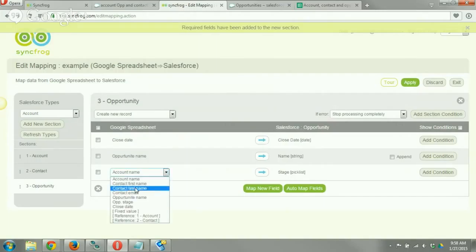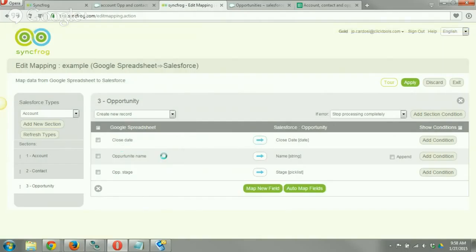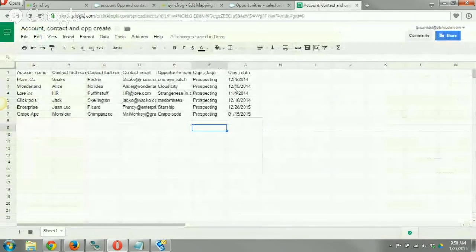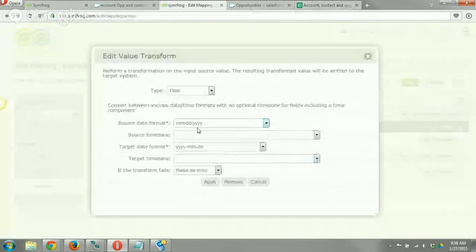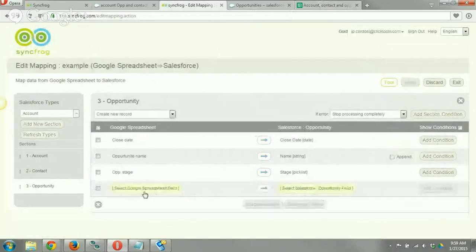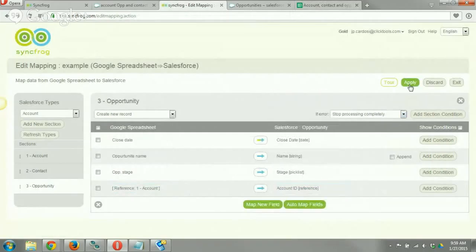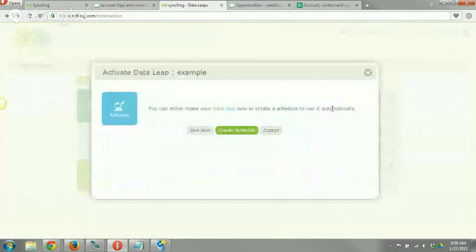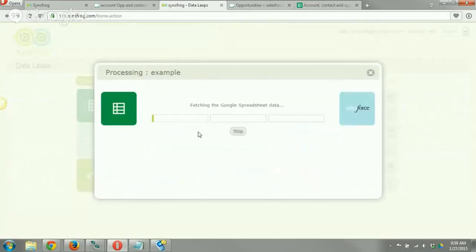So you can see I have stage here. And again, we'll use that close date. So again, we'll put the format it's in, and on this particular spreadsheet it's in month, day, year. Again, we'll just apply that. So that's automatically going to convert all of those over. We'll click on Map New Field, and again, we'll tie it to the account ID, click on Apply, and click on OK. You can see that our icons changed here, and we'll exit on that one, and click on Activate. And we'll click on Run Now.